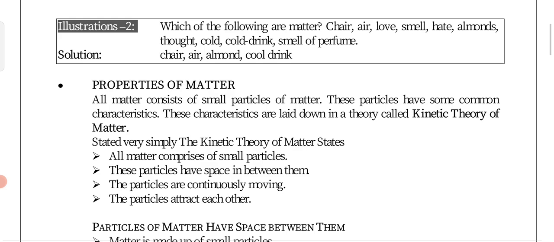And also, suppose in a beaker of water we add some amount of potassium permanganate, which is violet in color. If we add a very little amount of potassium permanganate into it, then we can see that the color of the solution will be purple or violet.